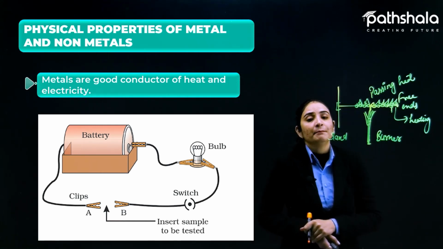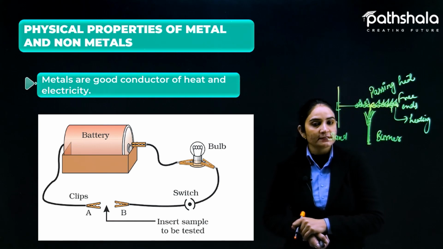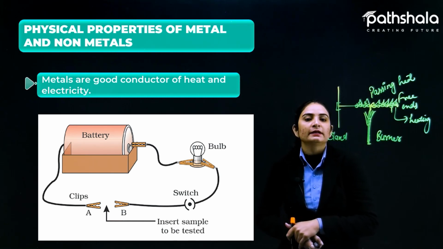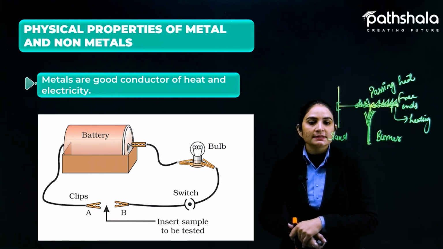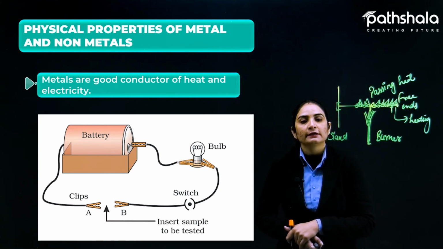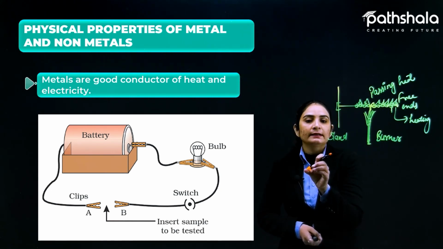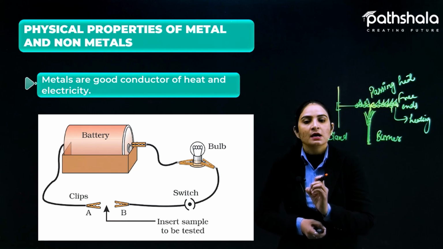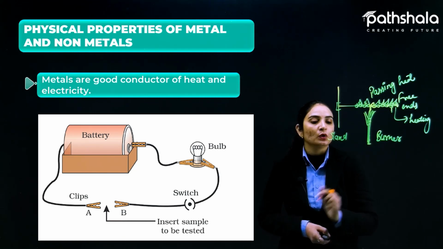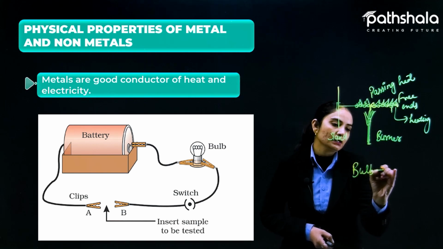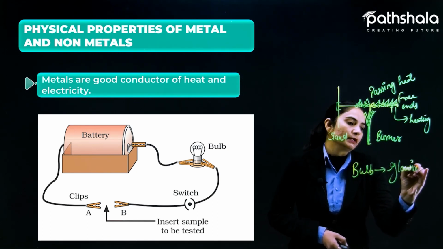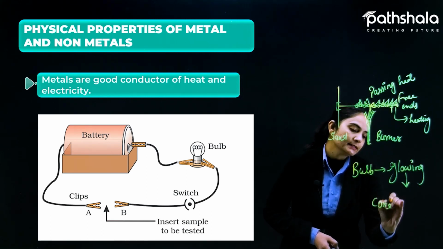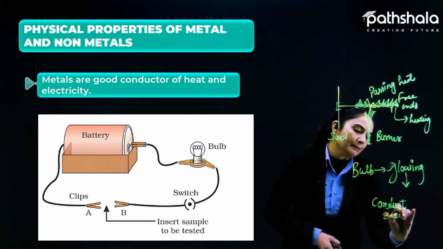The same is the example here: metals are good conductors of electricity. In the case of electricity, we need to go with the electricity. You can see the experimental setup here. A battery is there, and along with the battery we are giving supply to a particular clip. Insert a sample to be tested. We will check any metal we take. If we insert that metal in this clip and switch on the switch, then the bulb will glow. And if the bulb is glowing, what does the glowing show? It shows that the sample we are testing conducts electricity.